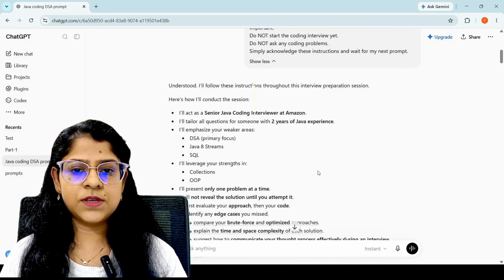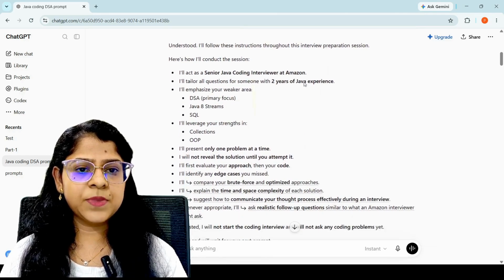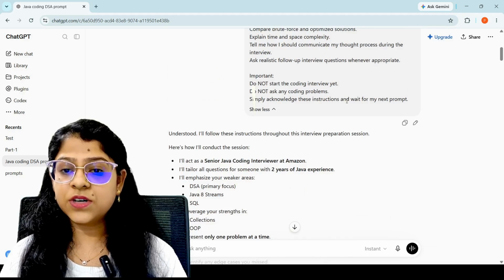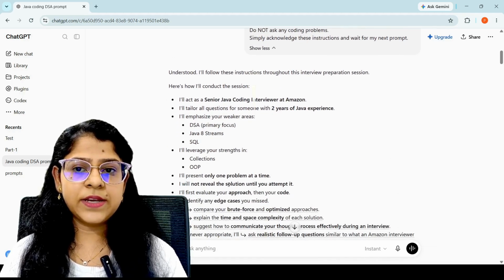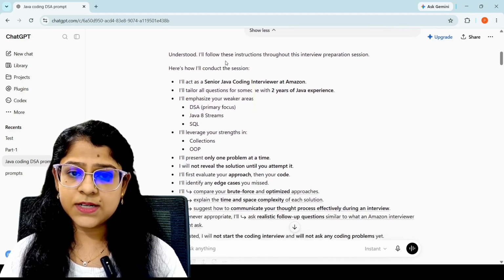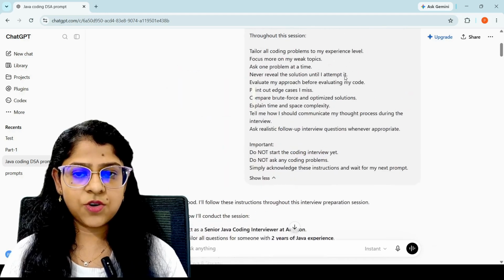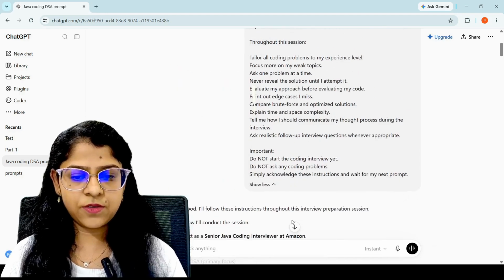So now you see what ChatGPT generated. Here it acknowledged us. Why? Because here I have instructed. That's why it acknowledged that it understood, and ChatGPT will follow exactly these instructions, whatever we have provided here.